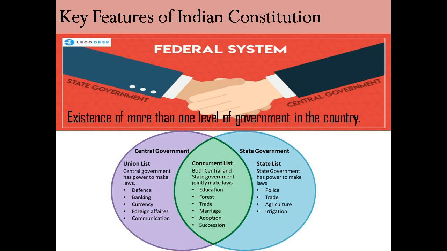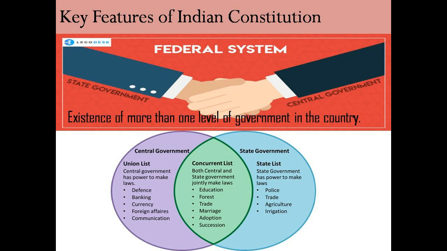The first feature of the Indian Constitution is federalism. It means the existence of more than one level of government in the country, that is one at the center and other at the state. In India, we have the central government which makes laws on the subjects concerning the entire nation, like relations with foreign countries, telecommunications, defense matters, budget, etc. At the state level, we have state governments which deal with the problems and needs of the people in the state. For example, agriculture, law and order, etc. These come under the state jurisdiction.